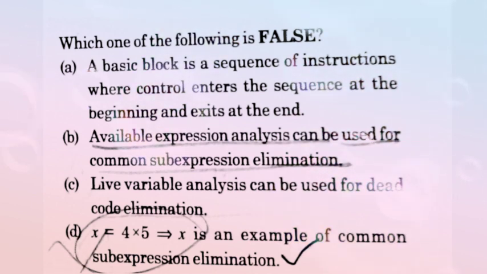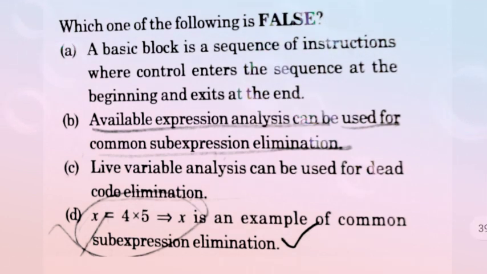Next option C: live variable analysis can be used for dead code elimination. Yes, it is also used for dead code elimination. So option C is also correct. So automatically option D is incorrect, because saying x equal to 4 into 5 is an example of common sub-expression elimination, no, it is false. So option D is the false statement.